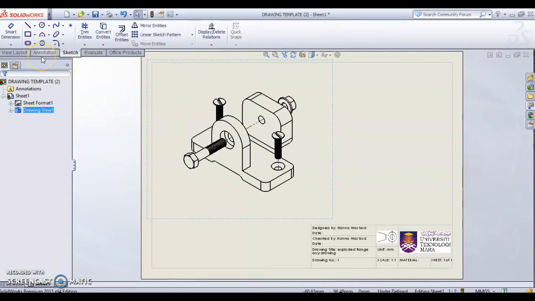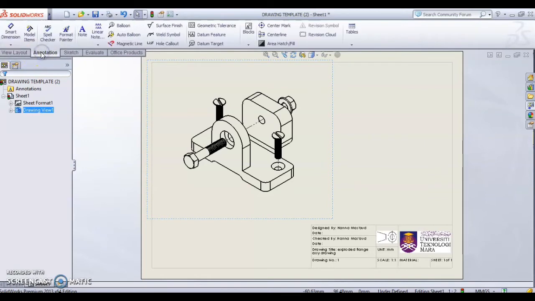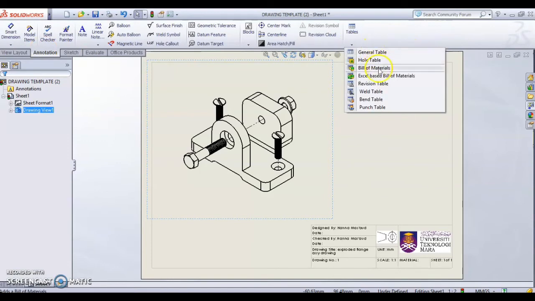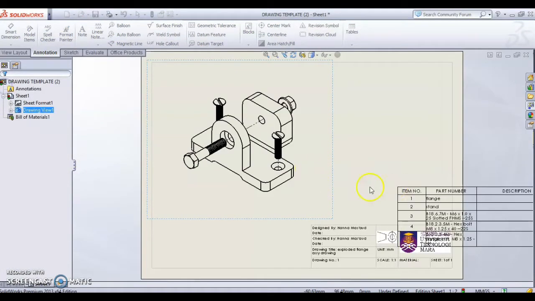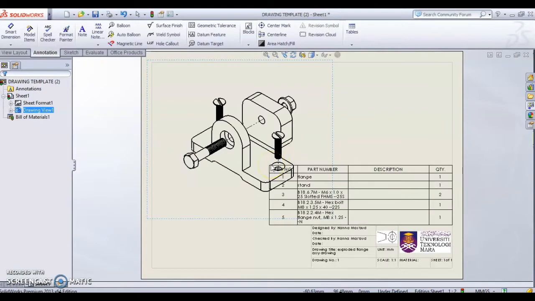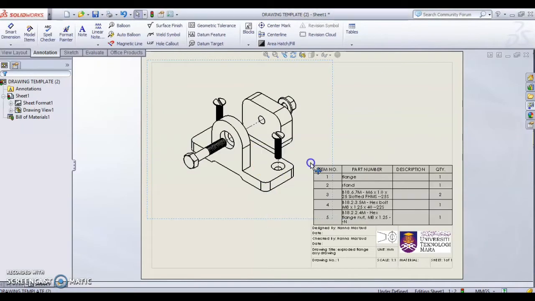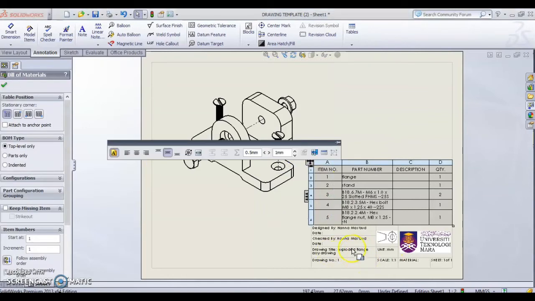Next we have to add the bill of material. This is a must for an exploded view drawing. Click view, click annotation, click tables, and click bill of materials. Then click OK and put it on your drawing block here. Now we have to adjust the size of the table. Make it smaller so that it fits nicely on your title block.